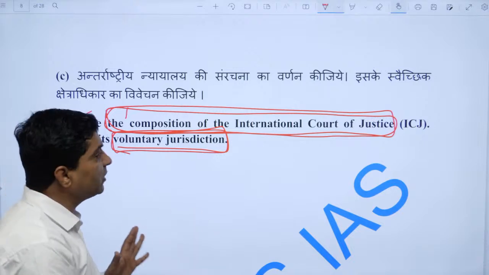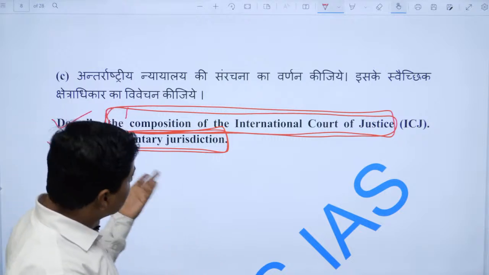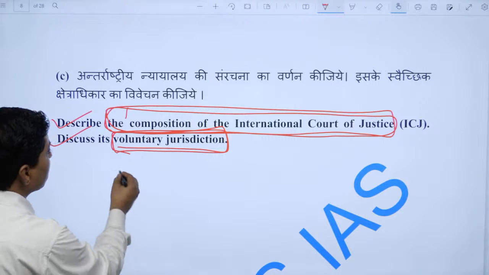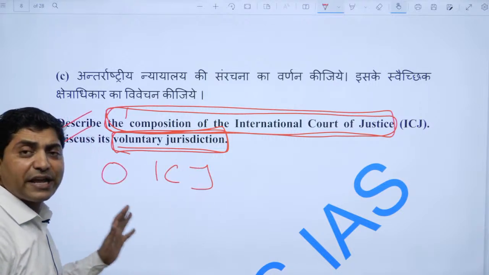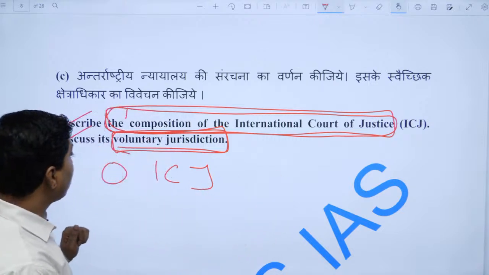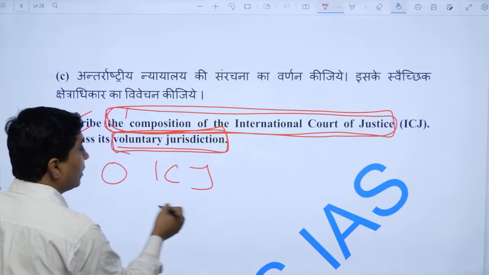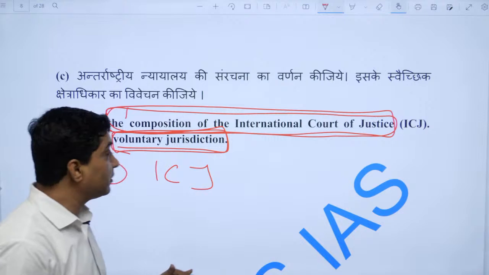That would be the answer, right. It was a very easy answer, right. One can start with the ICJ. ICJ is an important organ of the United Nations, right, and then one should start with the headquarters lying in The Hague. Then one should start with the composition, and then